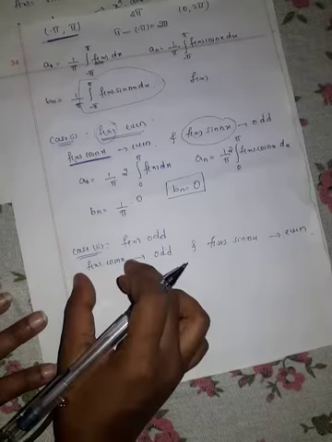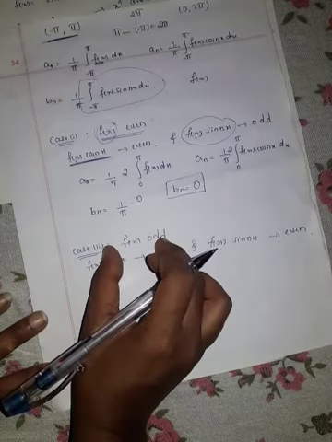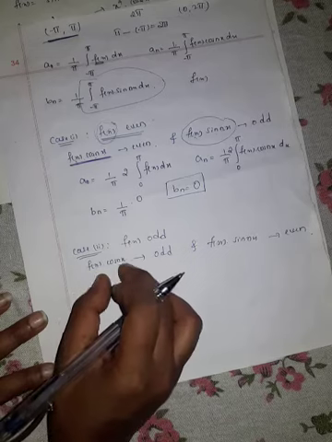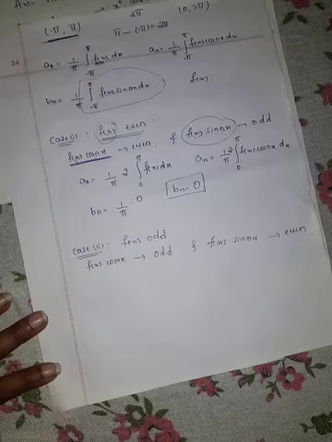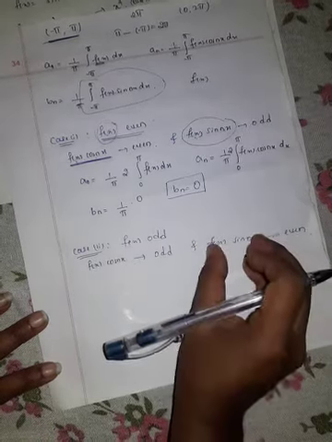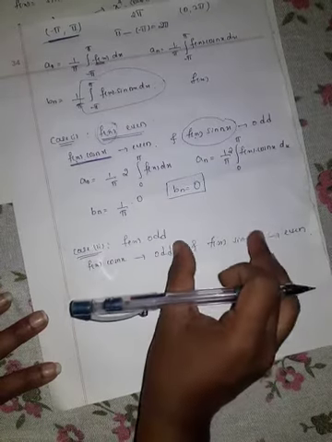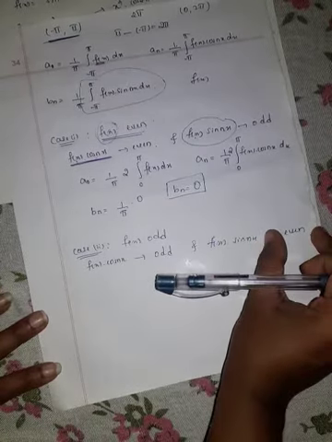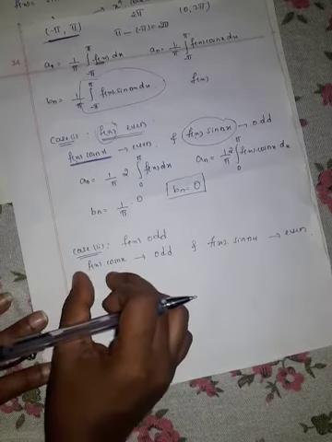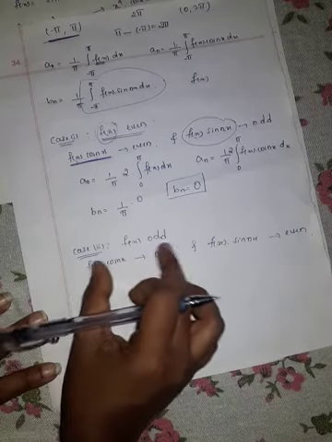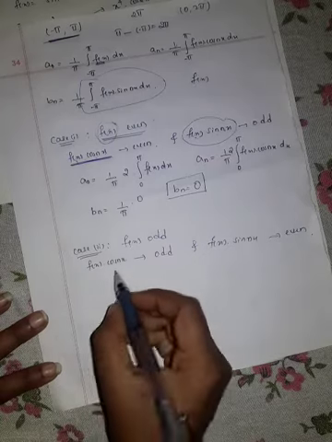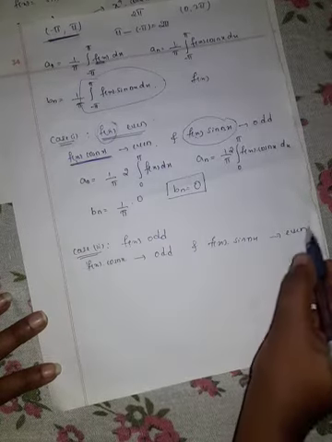So suppose our function f of x is odd function, then f of x into cos nx is odd function, and f of x into sin nx is even. That is, product of two odd functions is even, and one odd, one even gives odd function. So this is by property 1.